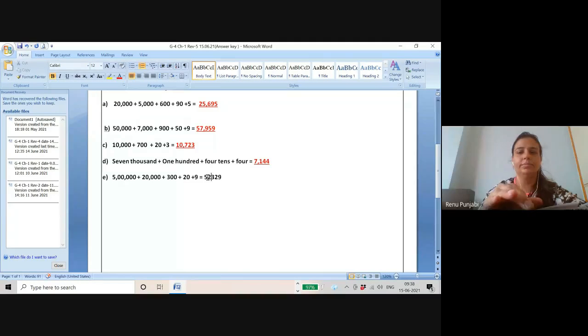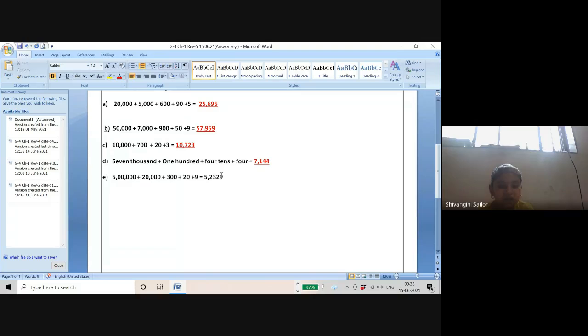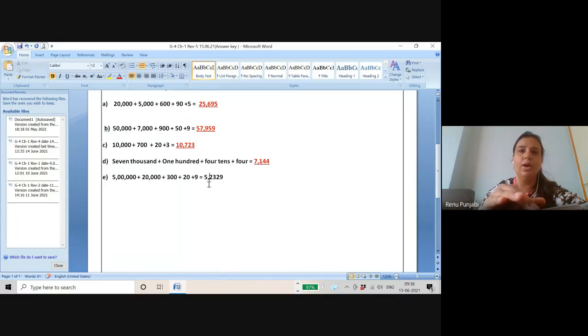5 lakh. 20,329. So when you read the number which you have given me, it is the same 5,20,000. It is 52329. So how will I read it? 52,329. It is not 5 lakh. Okay, ma'am. Give me the proper answer. Something is missing, 5 lakh.